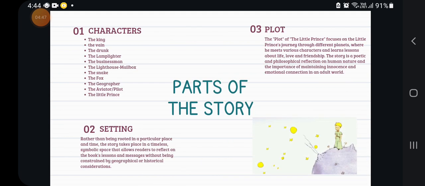Further story. Among the characters we have the king, the vain man, the drunkard, the lamplighter, the businessman, the lighthouse keeper, the snake, the fox, the geographer, the aviator, and the little prince.